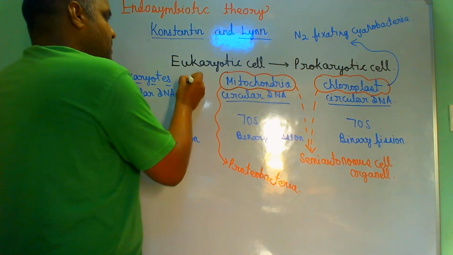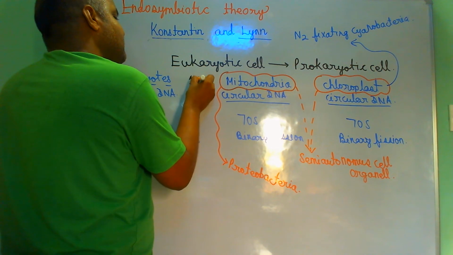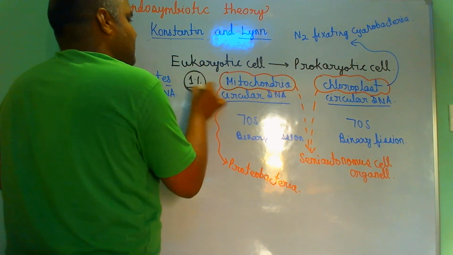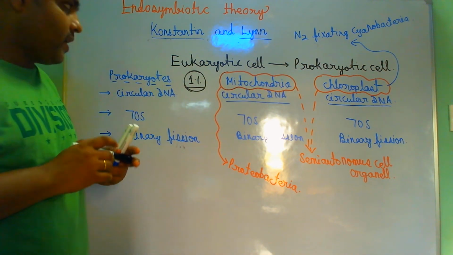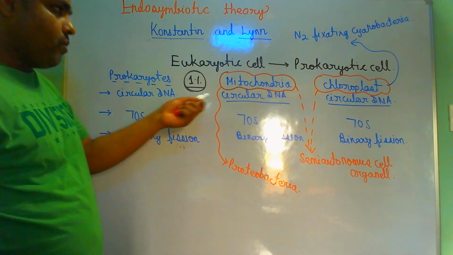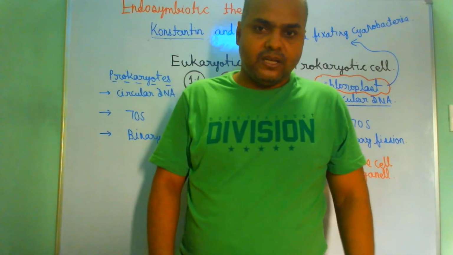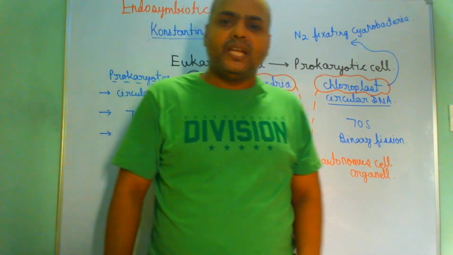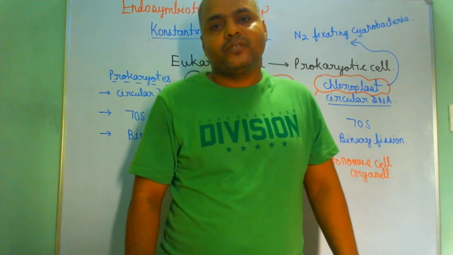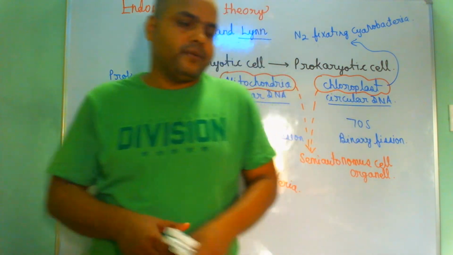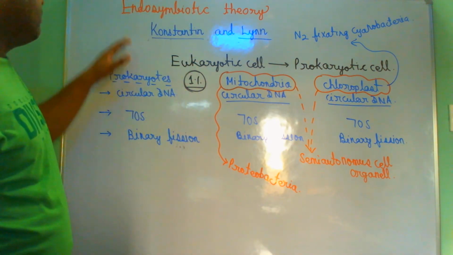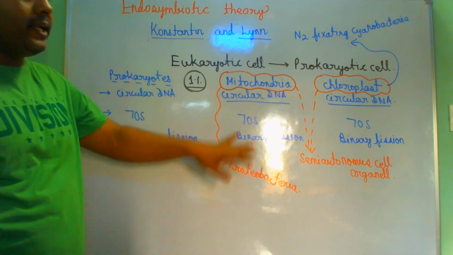If you see, only 1% of the total DNA of the cell is present in the mitochondria, right. Do the mitochondrial or chloroplast genomes show any kind of inheritance? Of course they show inheritance, right. So this is what, students, the endosymbiotic theory is.